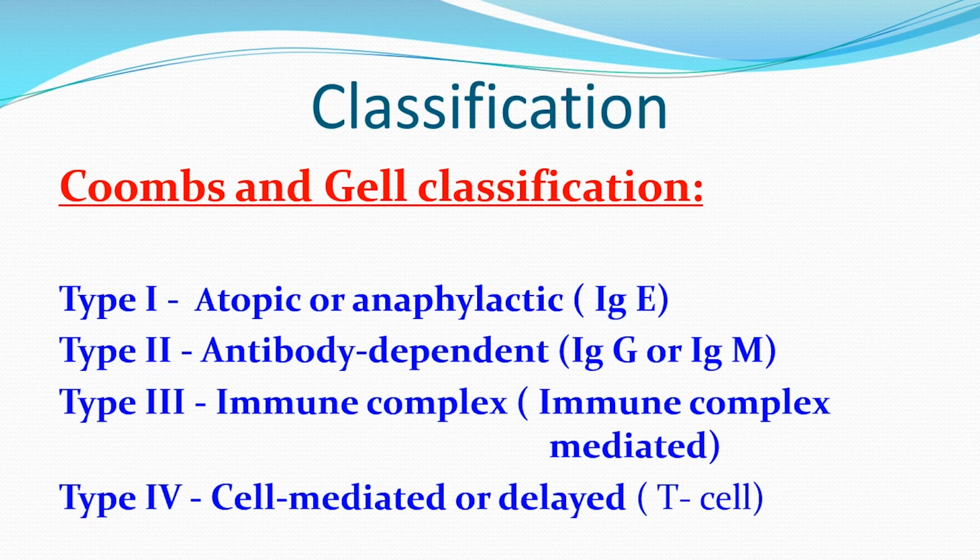And type 4 comes under delayed hypersensitivity reaction because after exposure to the shocking dose of the allergen, the manifestation of hypersensitivity occurs days after the contact with the shocking dose. Type 4 or delayed hypersensitivity is not because of antibody; instead it is mediated by T lymphocytes.